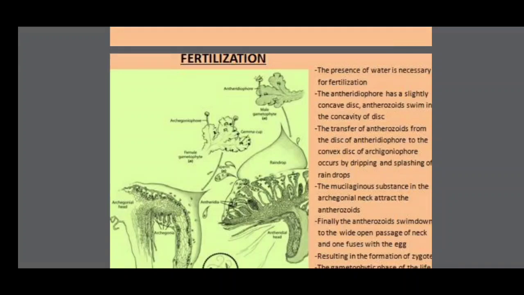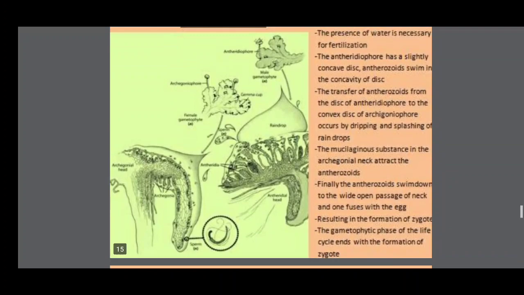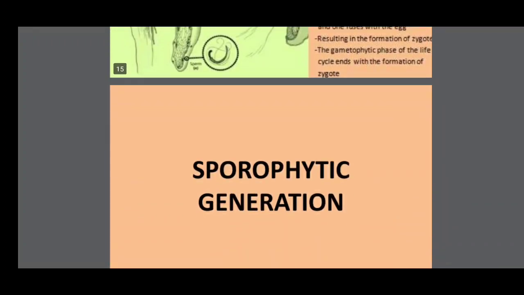So, next, fertilization. The presence of water is necessary for fertilization. The antheridiophore has a slightly concave disc. Antherozoids swim in the concavity of the disc. The transfer of antherozoids from the disc of the antheridiophore to the convex disc of the archegoniophore occurs by dripping and splashing of raindrops. The mucilaginous substance in the archegonial neck attracts the antherozoids. Finally, antherozoids swim down the wide open pore of the neck and one fuses with the egg, resulting in the formation of the zygote. The gametophytic phase of the life cycle ends with the formation of the zygote.